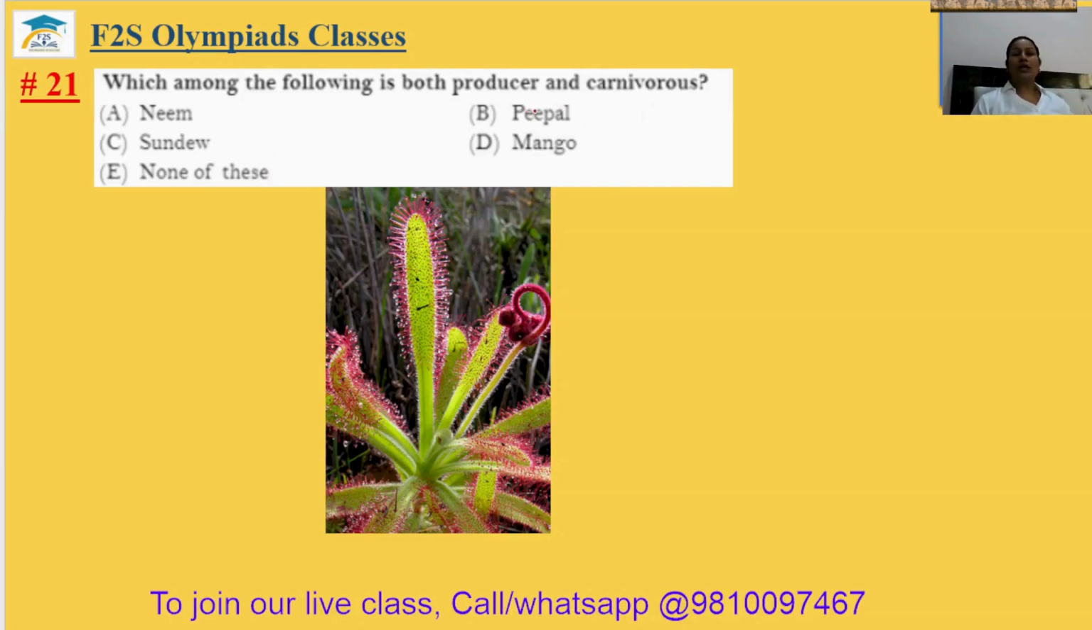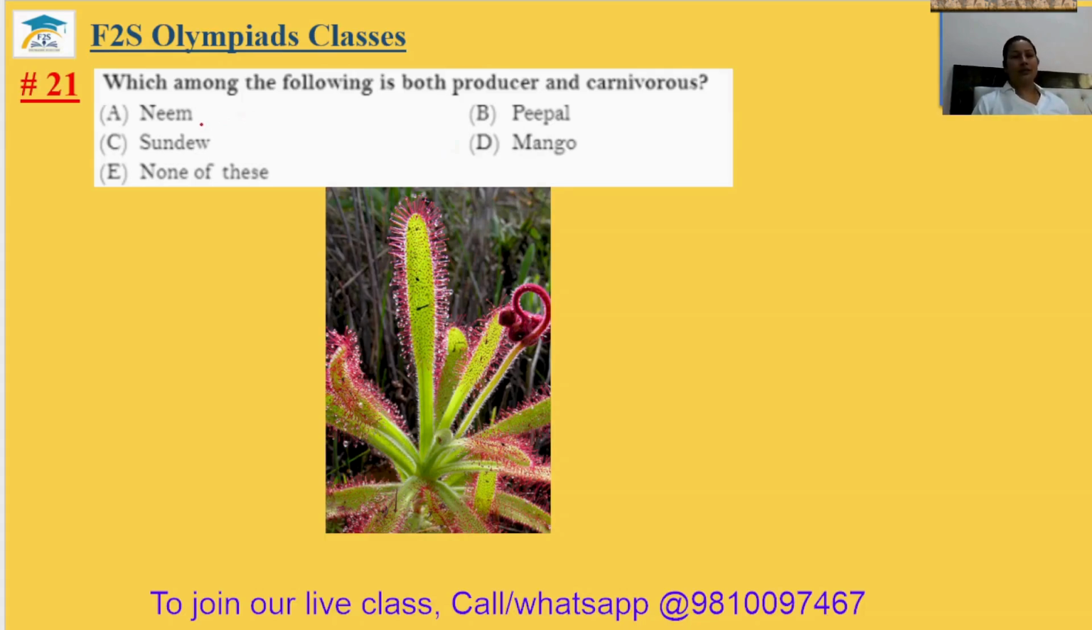The producers are known as plants. Okay, plants are your producers. But some plants are carnivorous plants. They are also known as insectivorous plants. Actually, they grow in the nitrogen deficient soil. That's why they need some more nutrients, and they take those nutrients from the insects.